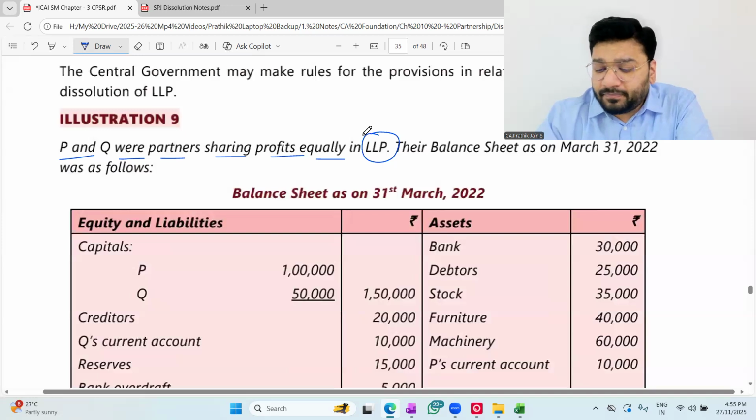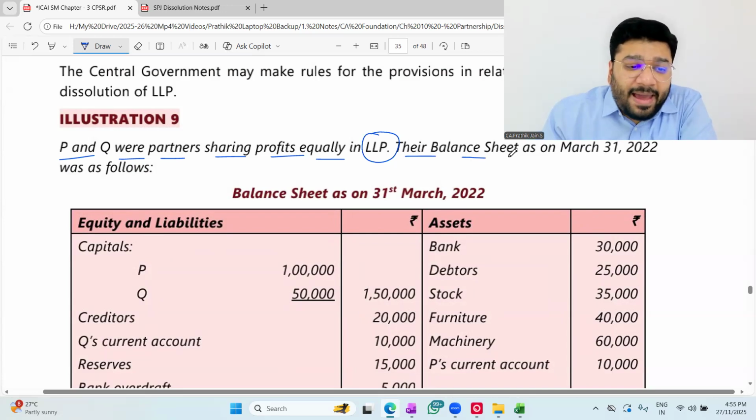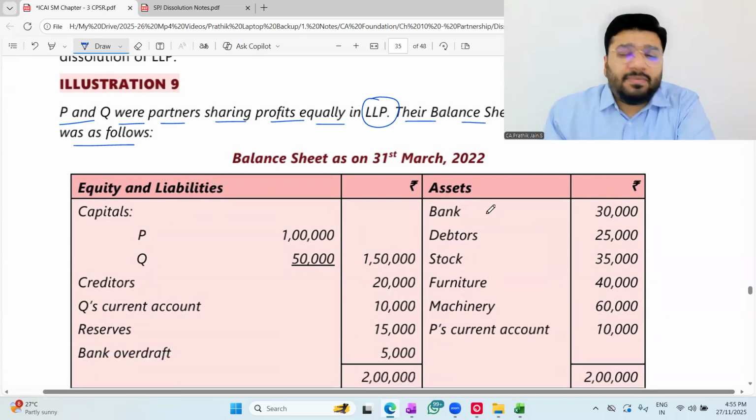Does it matter whether the partnership firm is a normal partnership firm or LLP? The dissolution process for both entities is the same, whether LLP or not. The balance sheet as on 31st March 2022 was as follows. In the balance sheet, people, they have given assets. Please tell me, bank balance 30,000 is there.